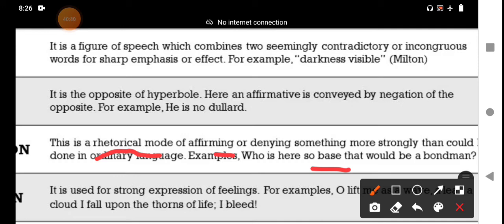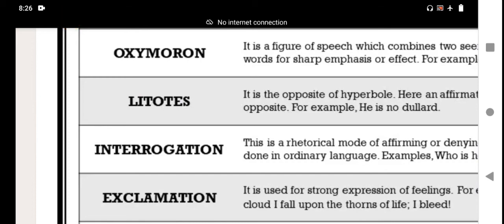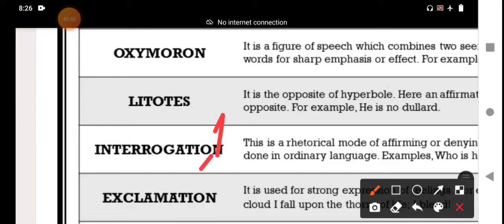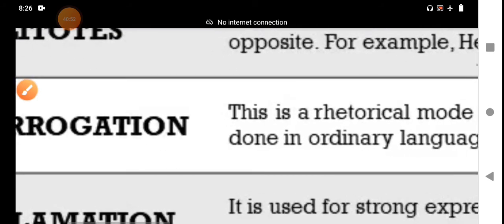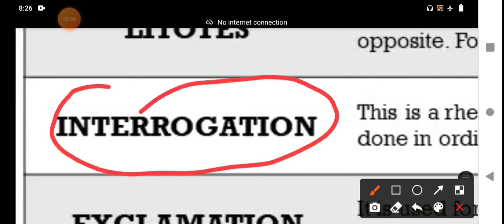That's why: who is here so base, that would be a bondman. That is the statement of the interrogation figure of speech. This interrogation figure of speech is entirely different to the interrogative sentence.